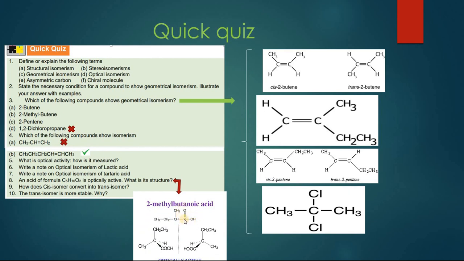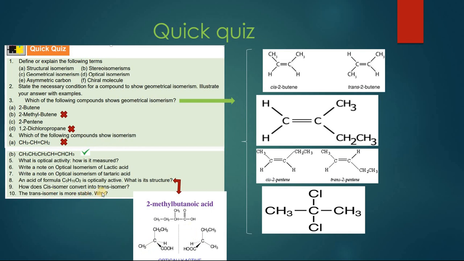One of the group is carboxylic group. This is the central carbon atom which is attached with one CH3, and rest of the two will be CH2CH3 group. We can draw it in this way as well. This is optically active compound. This is chiral carbon attached with ethyl group, methyl group, hydrogen and carboxylic acid. Its mirror image can be drawn over here.